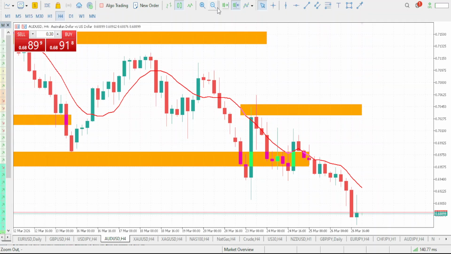Now, this is the prediction we did yesterday on AUDUSD. To those that follow this channel, you follow the prediction we did yesterday, right? You see that we predicted a sell, right? We said that AUDUSD will give us a bearish move for the day, and AUDUSD eventually gave us that bearish move.